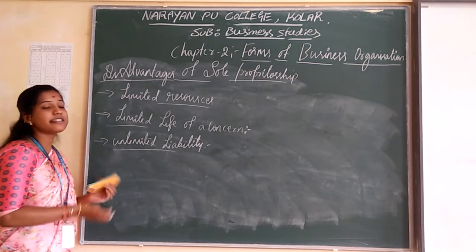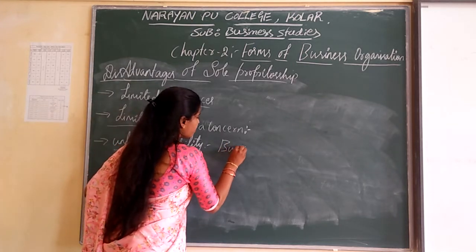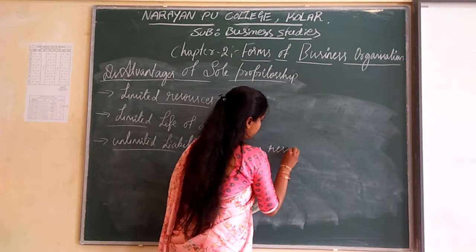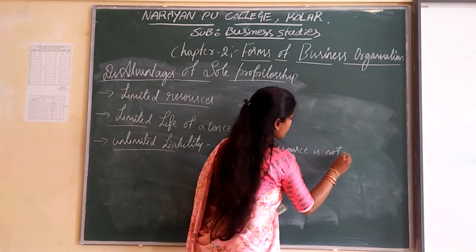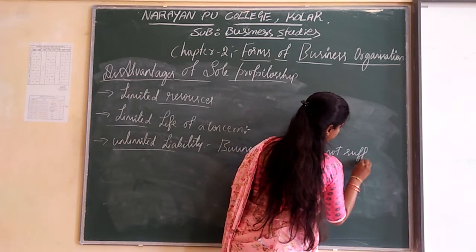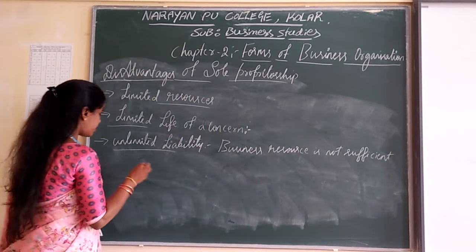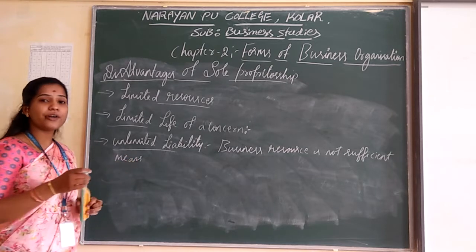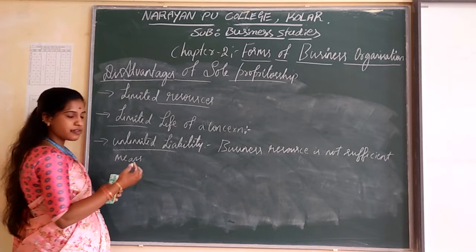If the business resources are not sufficient, they have to pay their debts from his personal resources.